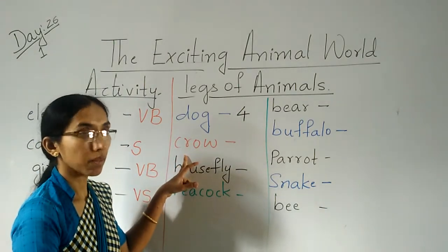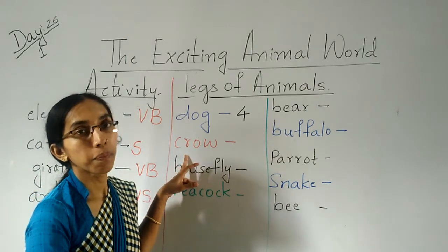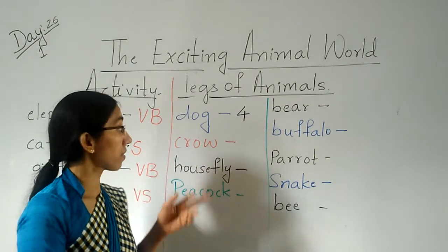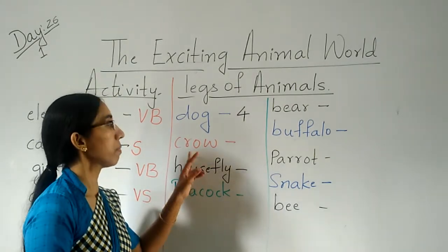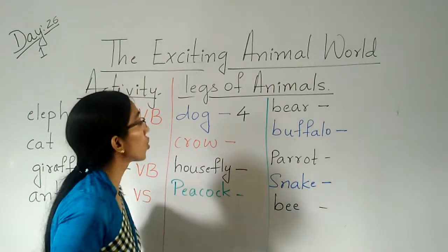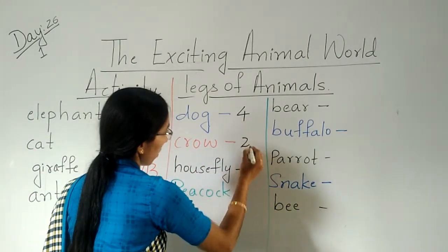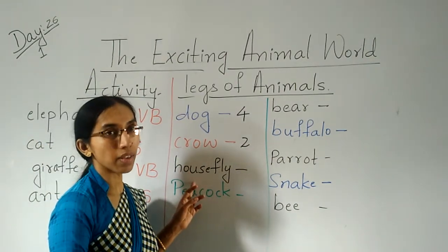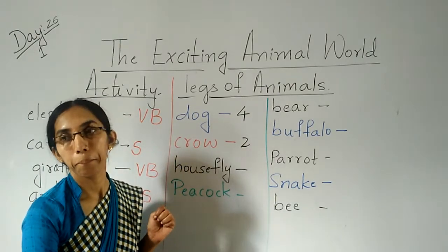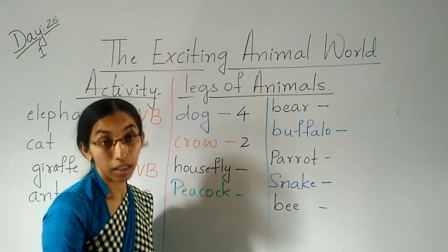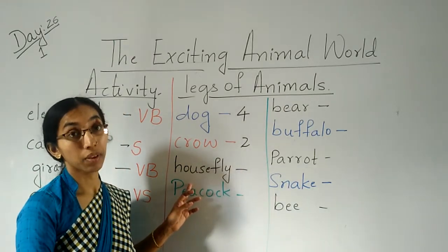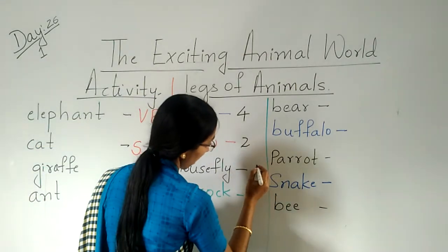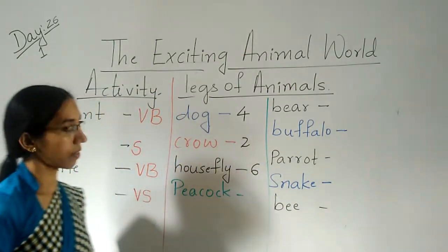Crow. How many legs does a crow have? Crow is what? Animal, bird, insect. Which one? Yes, it's a bird. That means a crow has how many legs? 2 legs. Crow has the 2 legs. Next, house fly. First tell me, is it an insect, bird or animal? Yes, it's an insect. So house fly. How many legs do insects have? Yes, insects have the 6 legs.